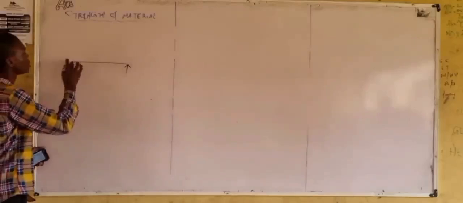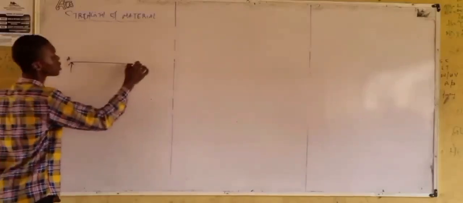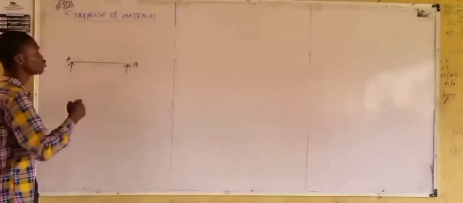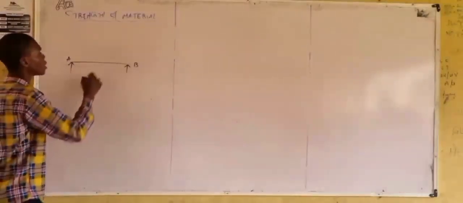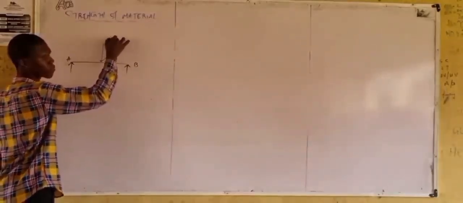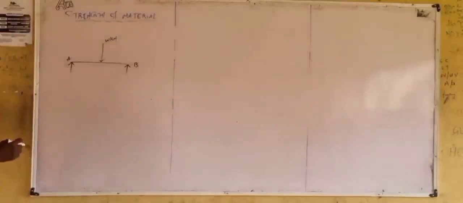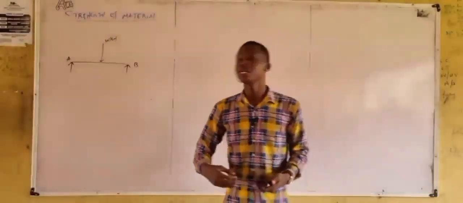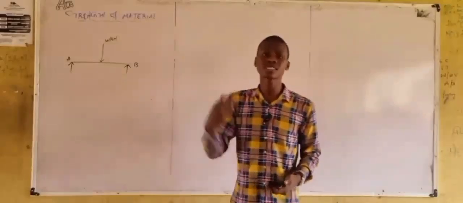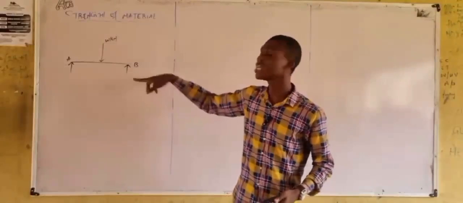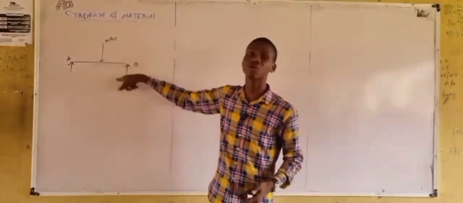This is A, this is B. This beam is being subjected to a load, let's say a point load. Now, from the definition of strength of material, we said the maximum resistance a material can offer under the application of external load.